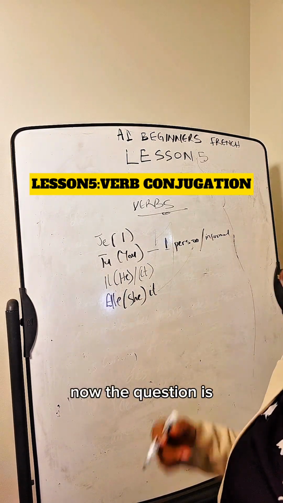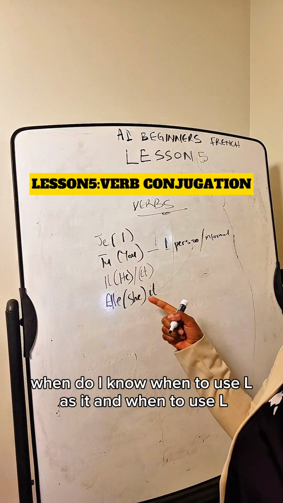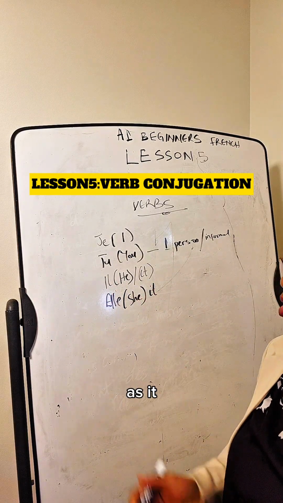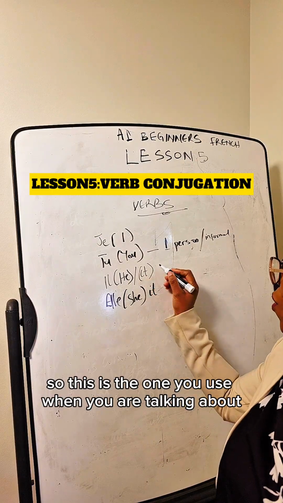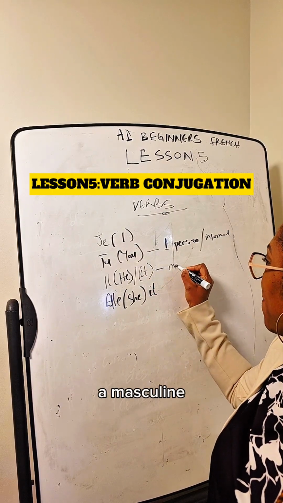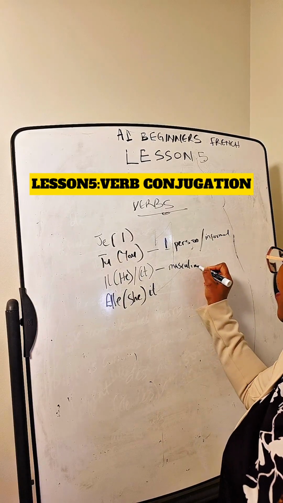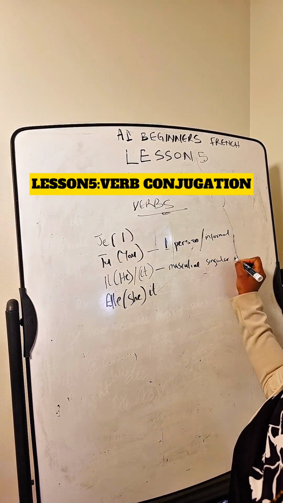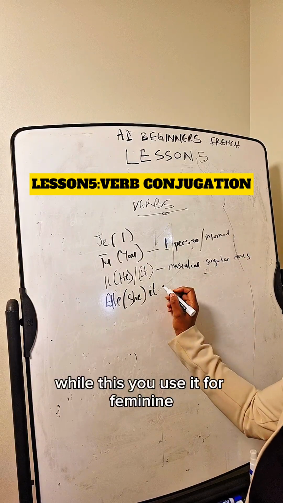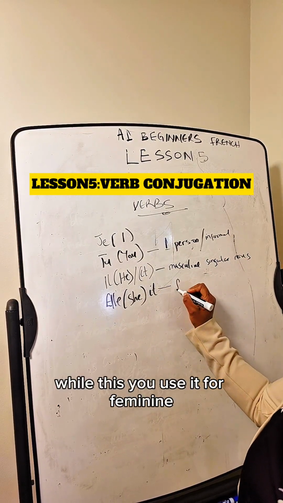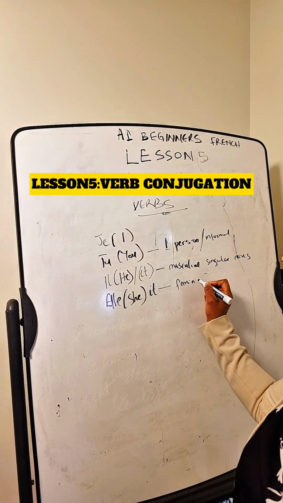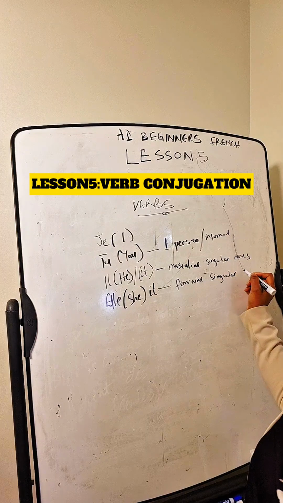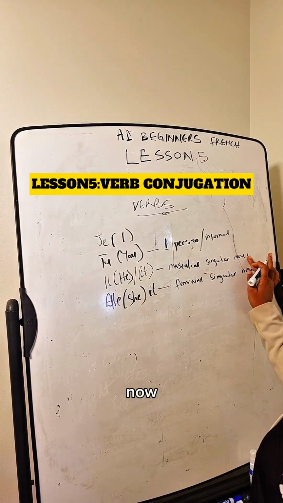Now, the question is, when do I know when to use il as it and when to use elle as it? So this is the one you use when you are talking about a masculine singular noun, while this you use for a feminine singular noun.